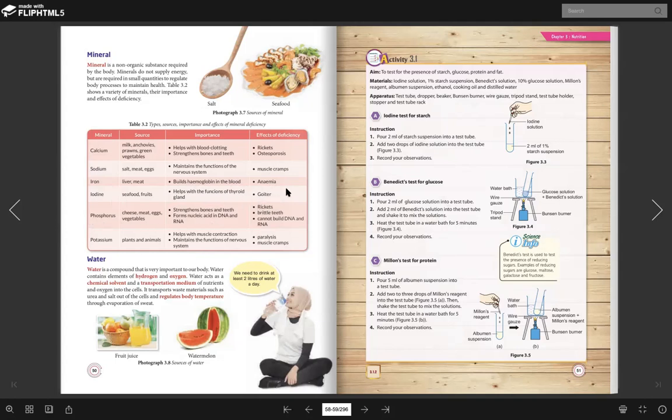Okay, I think the rest of this you can read on your own. Okay, so if you want to copy the note, you can pause the video and then you can copy.